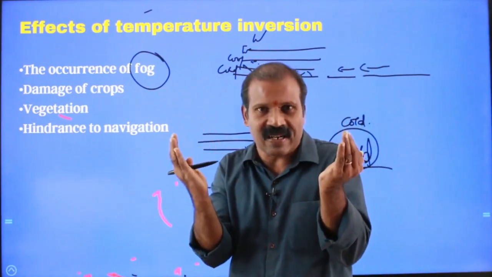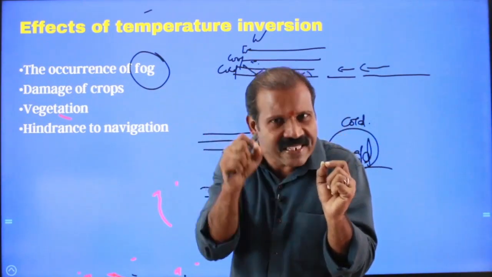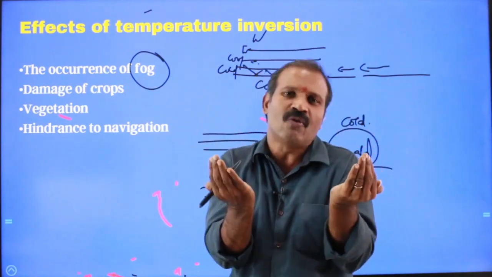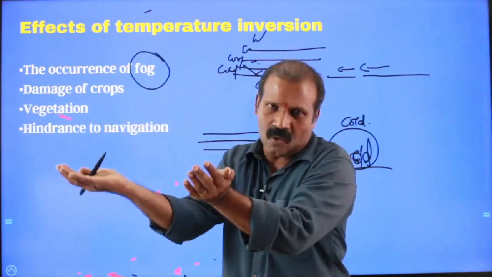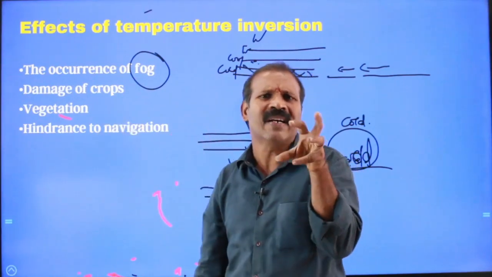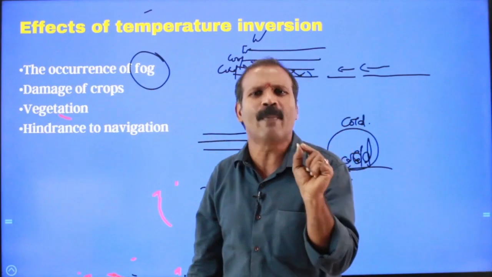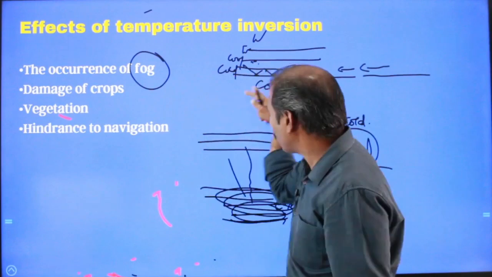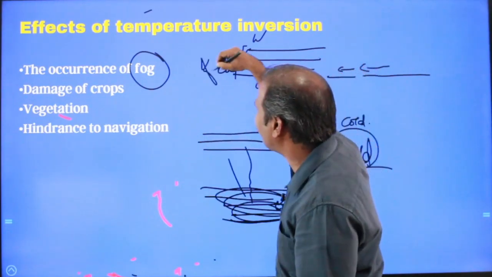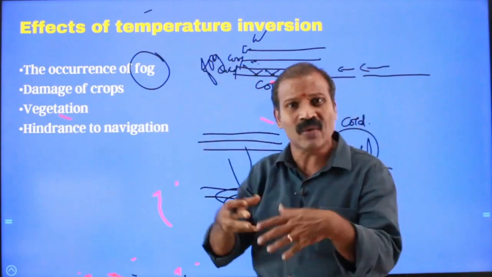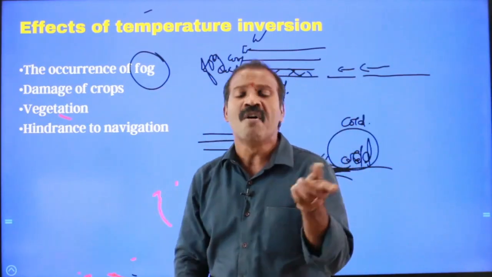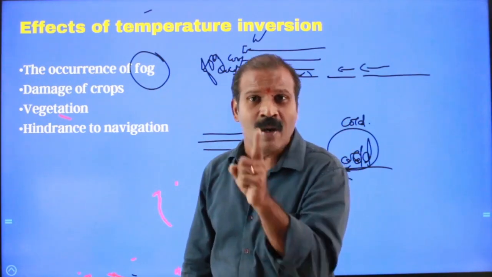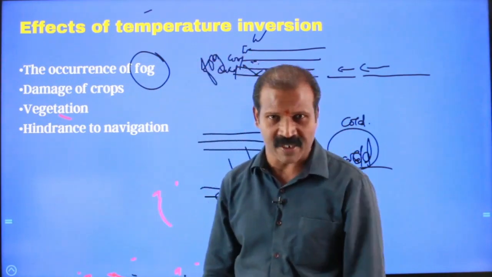In this colder air, the moisture present undergoes condensation, and the condensed form of water vapor turns into cloud. So cloud is nothing but an accumulation of microscopically tiny water droplets. Such a cloud that is found in very close proximity to the ground is called fog. So there is a way we can define fog: fog is the most important weather phenomenon accompanied with the inversion of temperature.